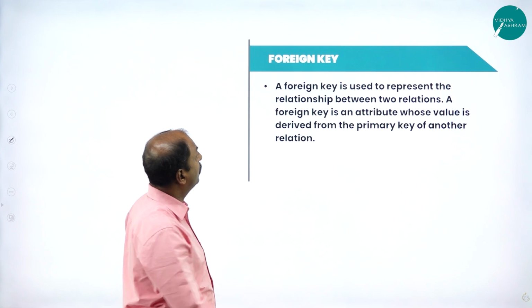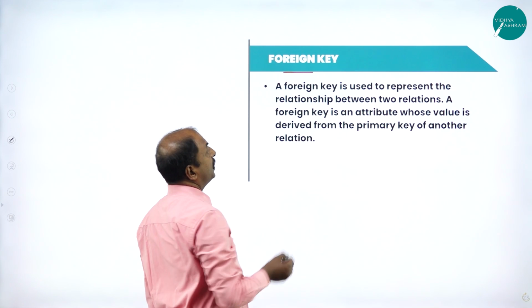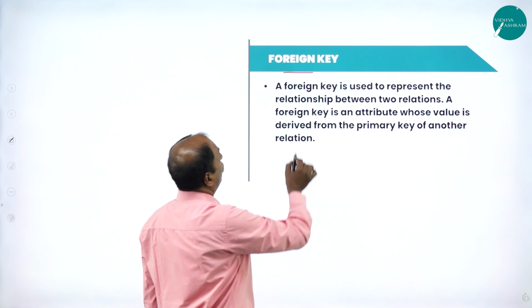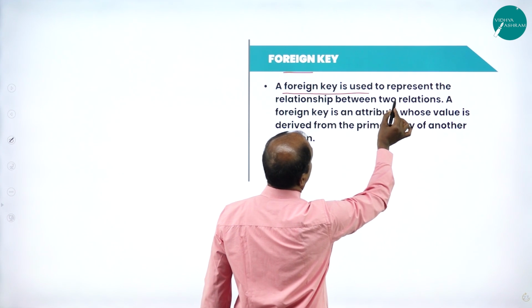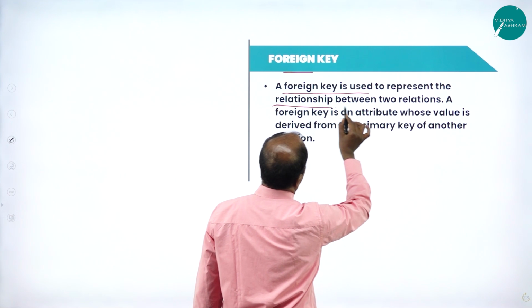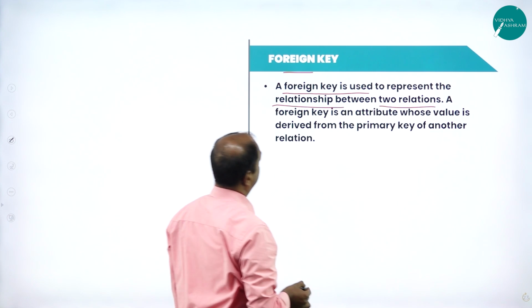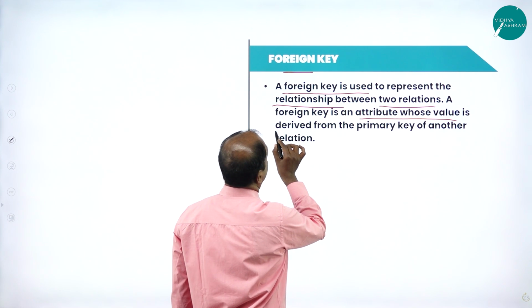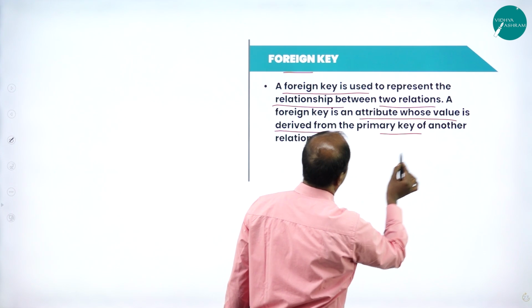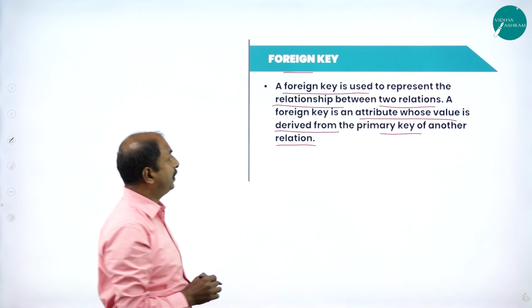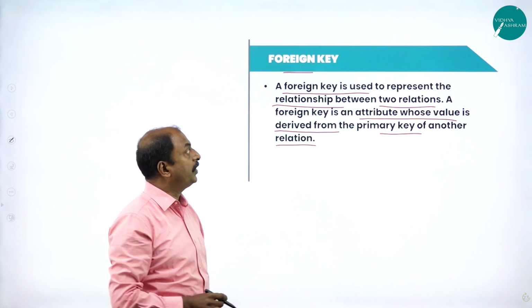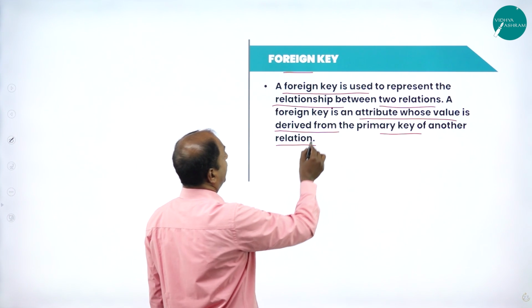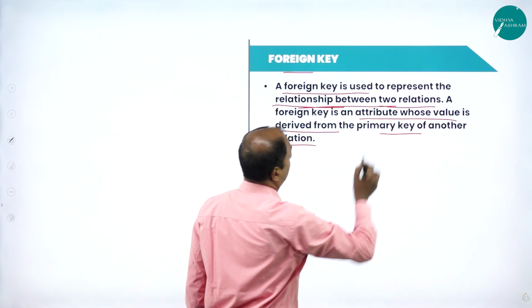In the next slide, foreign key. What is a foreign key? A foreign key is used to represent the relationship between two relations. A foreign key is an attribute whose value is derived from the primary key of another relation. So it is nothing but a way to represent the relationship between two tables.